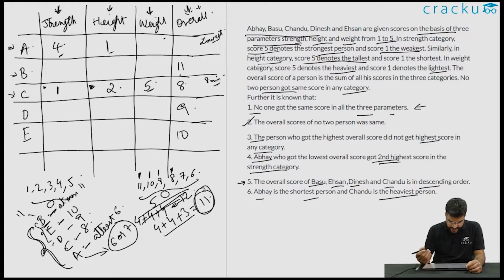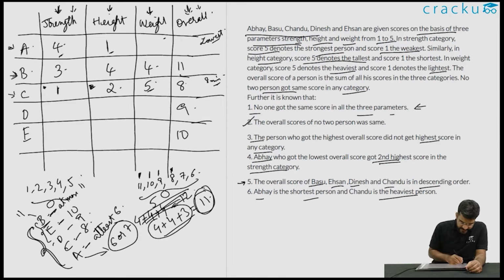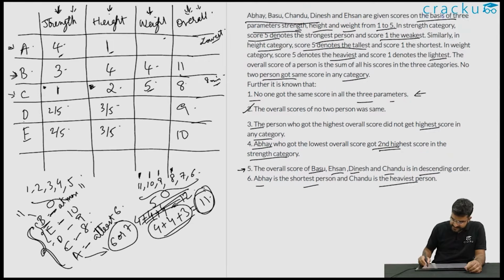Now if you are looking at trying to fill the others, for example Basu, who scored the highest, we know that his distribution is 4, 4 and 3. And he can't get a 4 in strength because Abhay already got a 4 in strength. So he would get a 3 in strength and 4 and 4 in the other two categories. Now if you're looking at Dinesh and Ehsan, they would have gotten 2 or 5 in strength and similarly 3 or 5 in height. Now there are two possibilities.